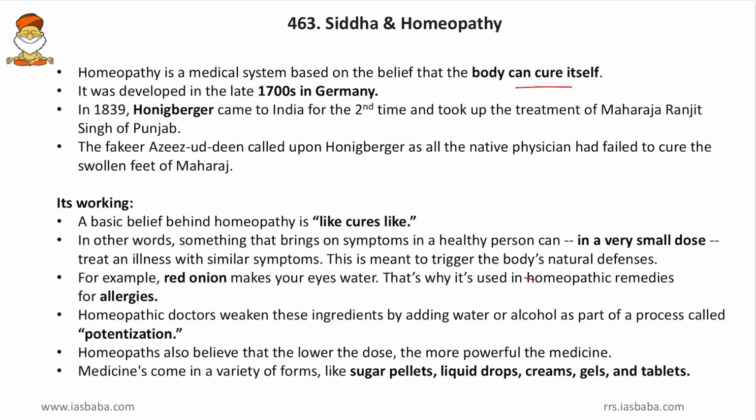Then in 1839, Honigberger came to India for the second time and took up the treatment of Maharaja Ranjit Singh of Punjab. And this Honigberger is said to have taught the Indians homeopathy. Then the Fakir Azizuddin called upon Honigberger as all native physicians had failed to cure the swollen feet of Maharaja Ranjit Singh. So as a result of that, he came to India, and as a result of that as well, homeopathy took birth in India.